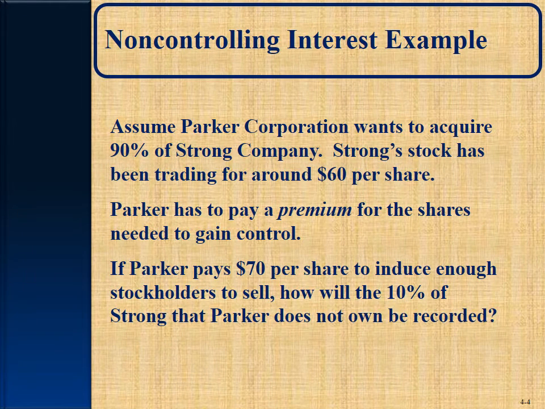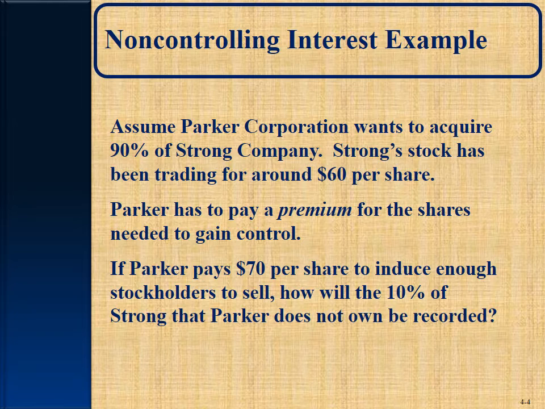Assume Parker Corporation wants to acquire 90% of Strong Company. Now these are in your book as well. It's on page 148. They want to acquire 90% of Strong. Strong stock has been trading for around $60 per share.